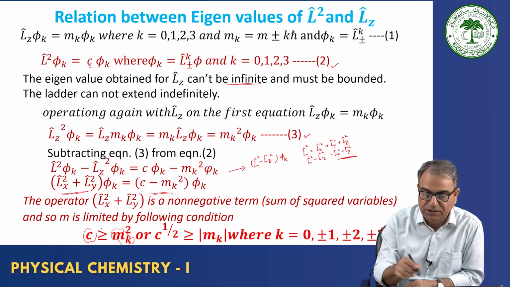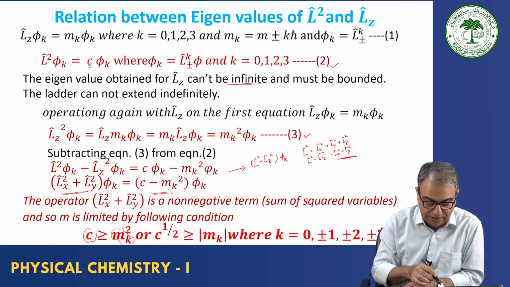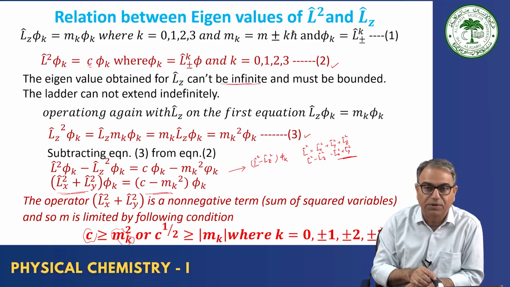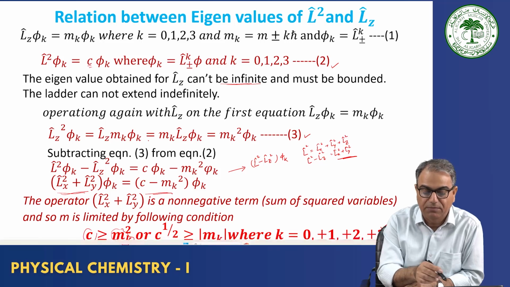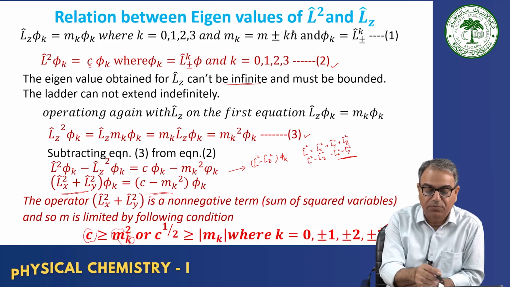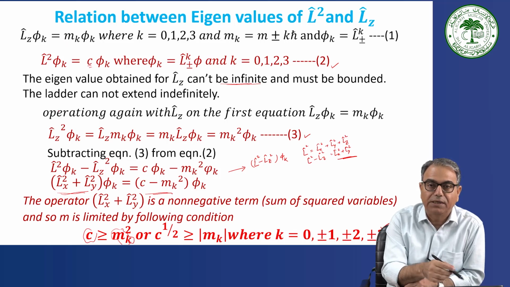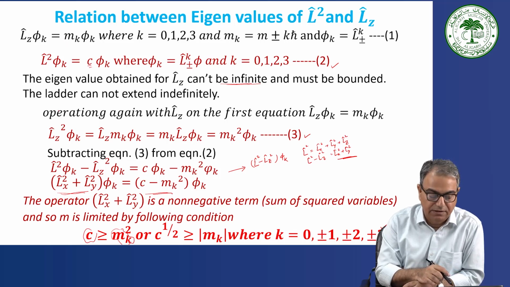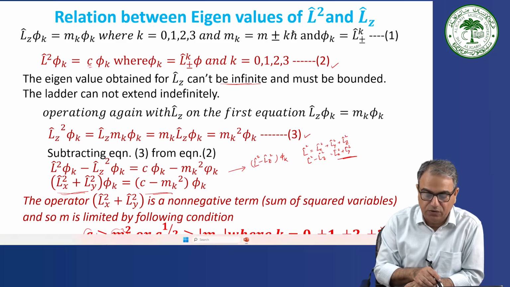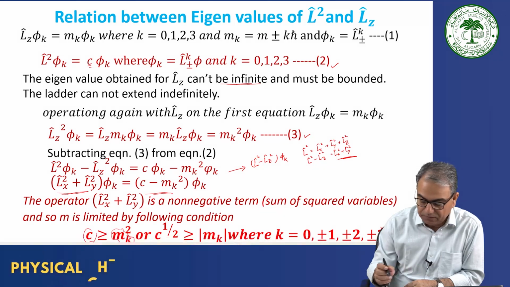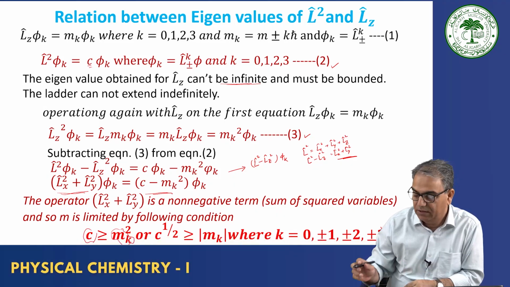So the relation between these two eigenvalues of L square and LZ is that C is greater than or equal to m squared, and this you obtain from a simple eigenfunction relationship, nothing else. On the LZ eigenvalue equation, I operated again with LZ and then I subtracted. That's all. So the eigenvalue of L square is C, which is always greater than or equal to the eigenvalue of LZ, that is m squared.